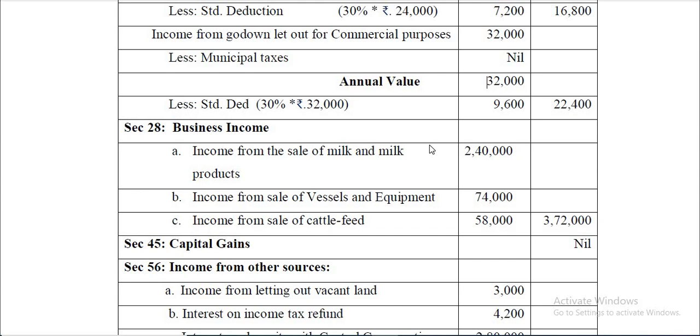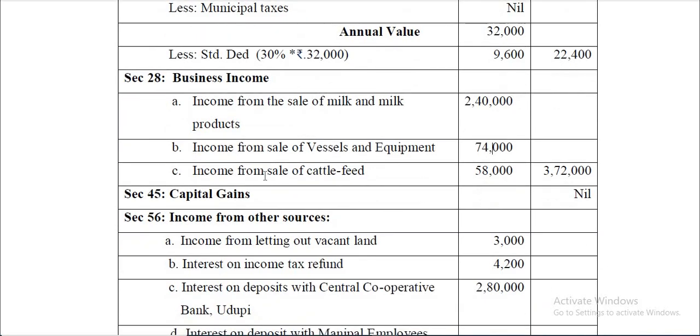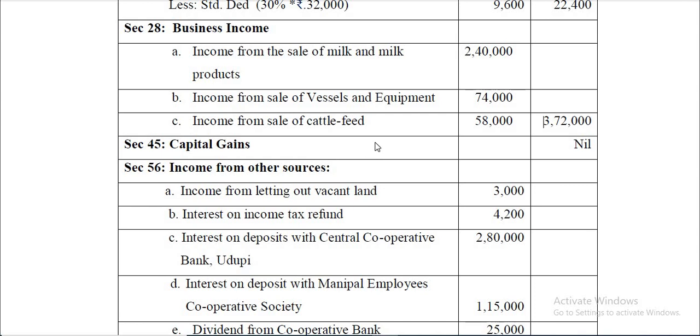Income from the sale of milk and milk products, already I told you, 2,40,000. Income from sale of vessels and equipments, so 74,000. Income from sale of cattle feed, okay, that is 54,000. So together it is 3,72,000. The capital gains are nil.